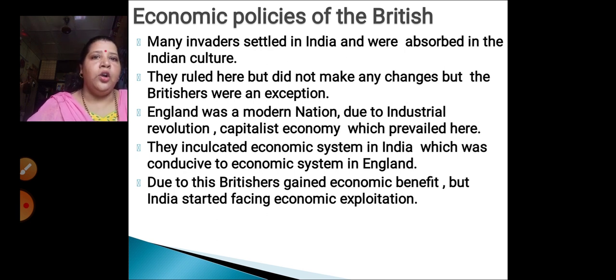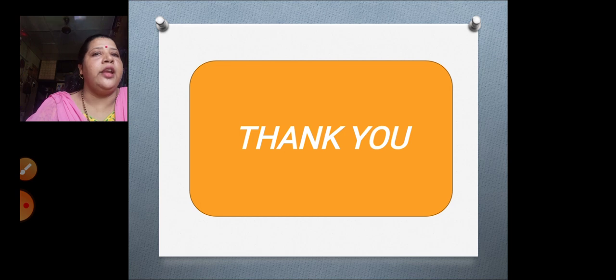All the wealth was being taken away by the Britishers to their own country for the benefit of their own country, while India was facing economic exploitation. Till here everyone has understood, children? We'll continue the rest of the lesson in the next lecture. Till then, thank you.